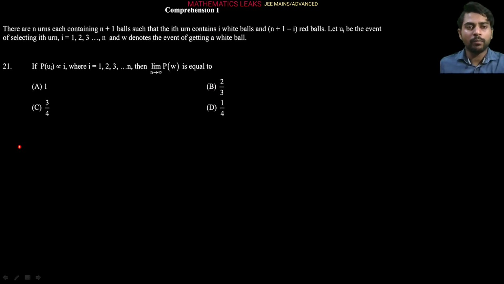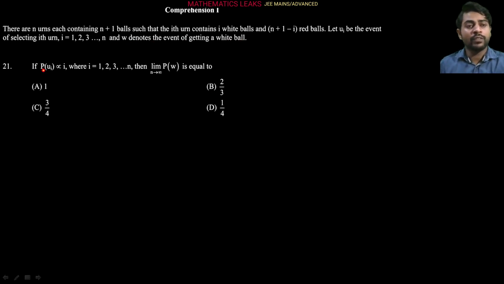Next question is the comprehension section. This comprehension is based on the probability chapter. There are n urns, each containing n plus 1 balls, such that the ith urn contains i white balls and n plus 1 minus i red balls. Let Ui be the event of selecting the ith urn, where i can be 1, 2, 3 up to n, and W denotes the event of getting a white ball.